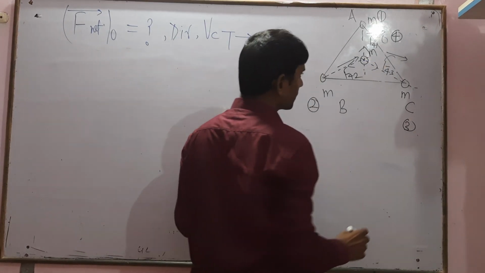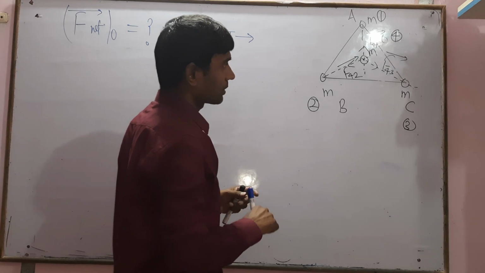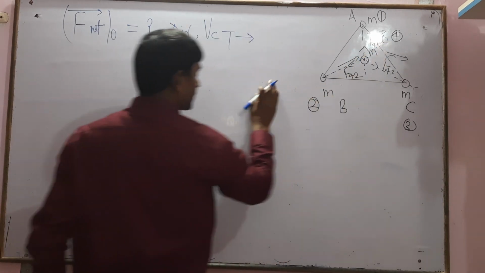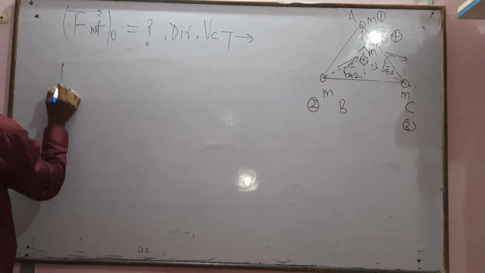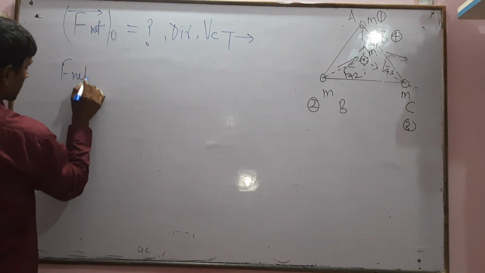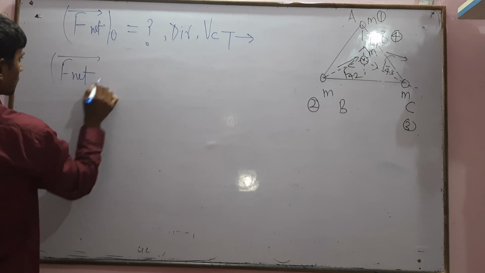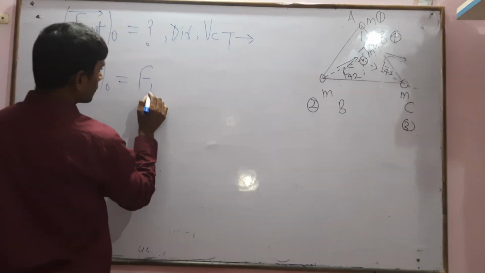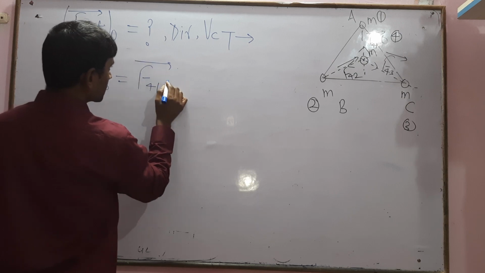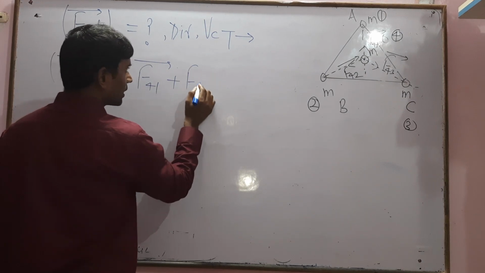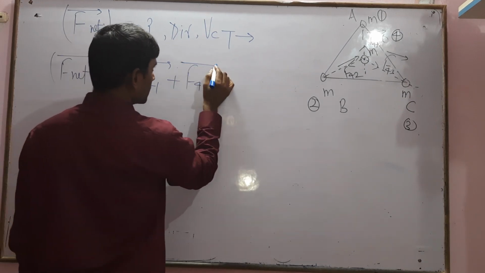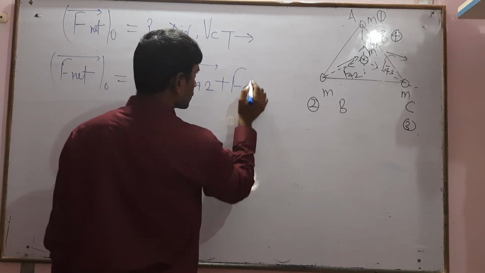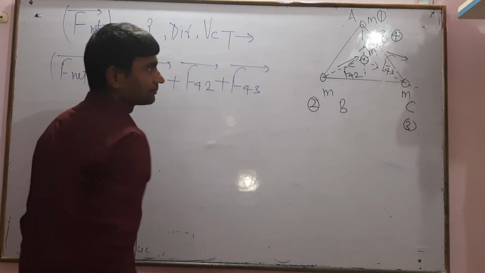So we are trying to find out the net force on the O point, which equals the force on 4 due to 1 in vector, plus the force on 4 due to 2 in vector, plus the force on 4 due to 3 in vector.